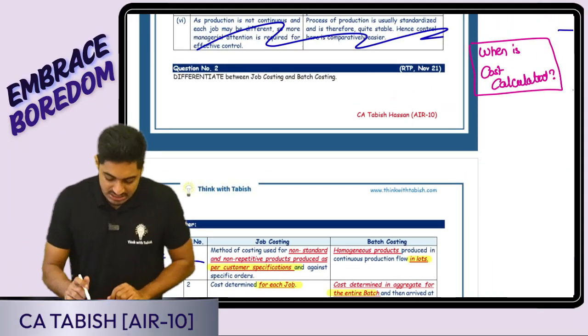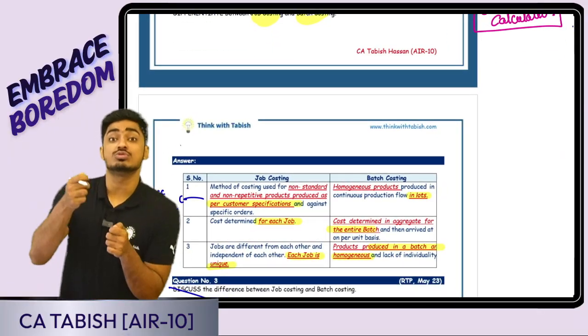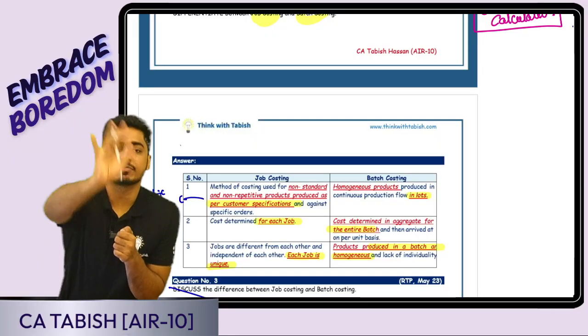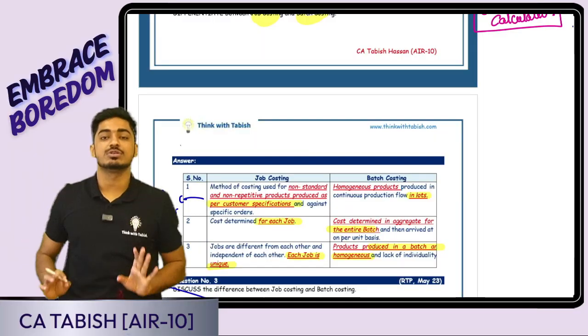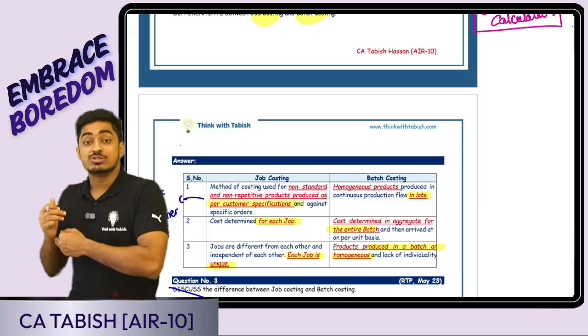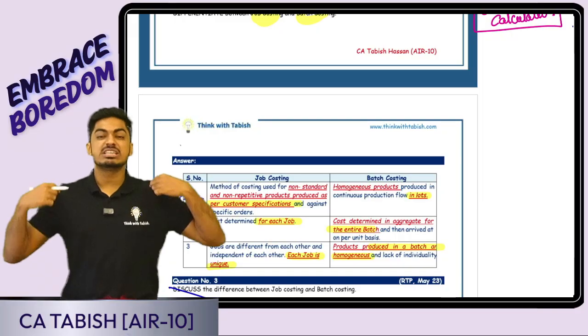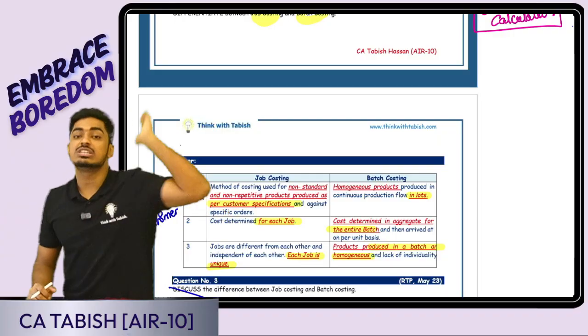Second question: what is the difference between job costing and batch costing? In job costing, I'm producing goods or services based on the specific requirement of the customer. A furniture manufacturer, based on how I tell him I want the furniture, will produce it and give it to me. In batch costing, a homogeneous product is produced in a batch. For example, a shirt manufacturer produces shirts in a batch of 1,000.